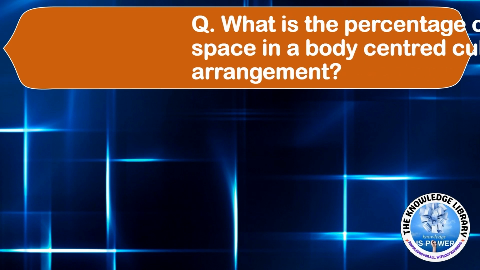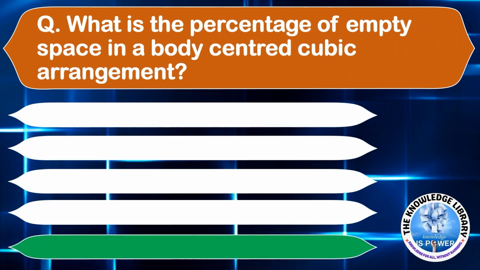Moving on to the next question. What is the percentage of empty space in a body-centered cubic arrangement? A, 54%. B, 68%. C, 32%. Or D, 74%. The correct answer is option C, 32%.